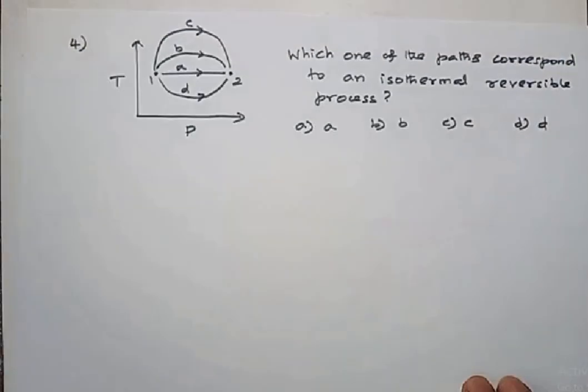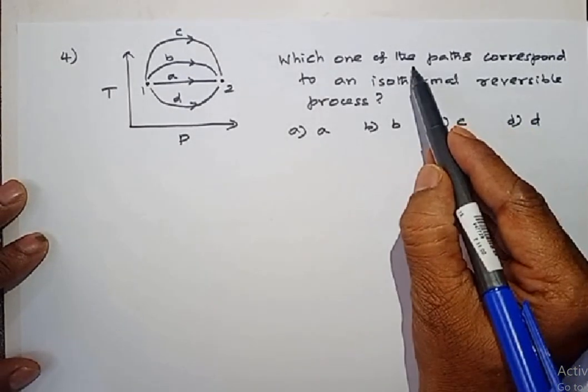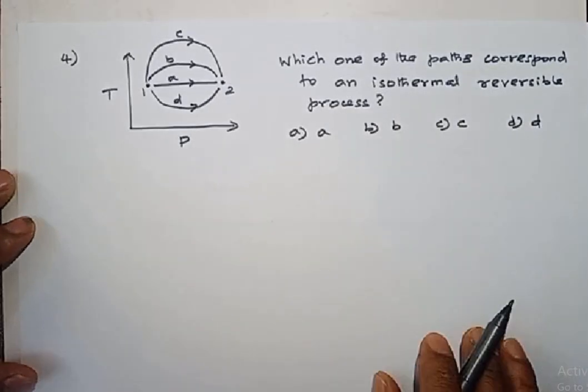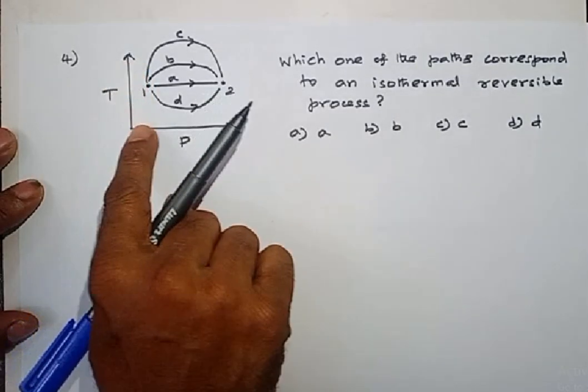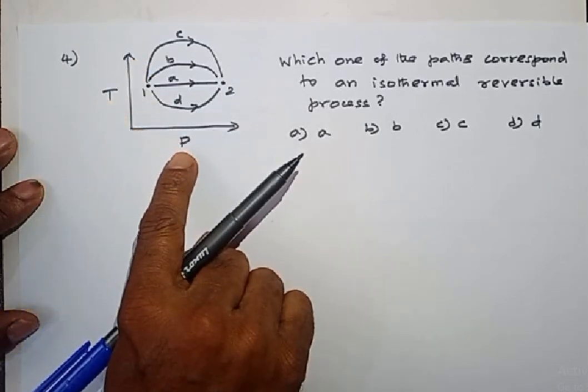Question number 4. Which one of the paths corresponds to an isothermal reversible process? See here, a graph is given where on the y-axis we have temperature and on the x-axis we have pressure.